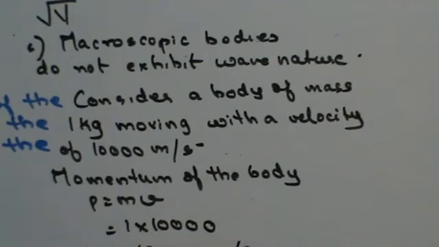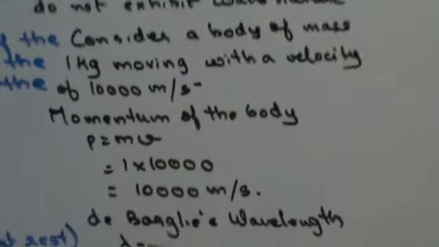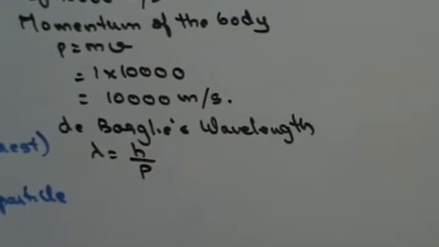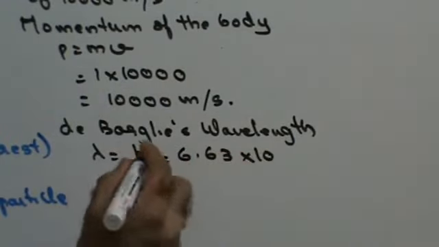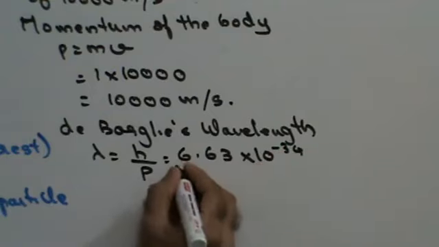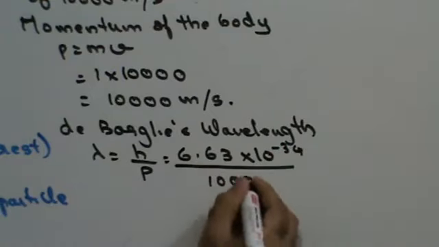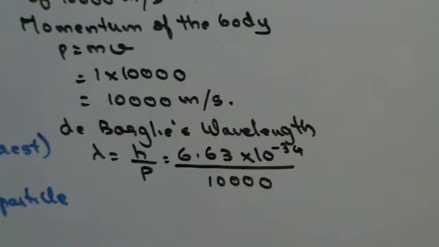That will be the momentum of the body. Now de Broglie's wavelength lambda is given by the formula h by p, right? h we know is 6.63 into 10 raised to minus 34 upon 10,000, right? In which case you will get the value of lambda as 6.63 into 10 raised to minus 38 meters.